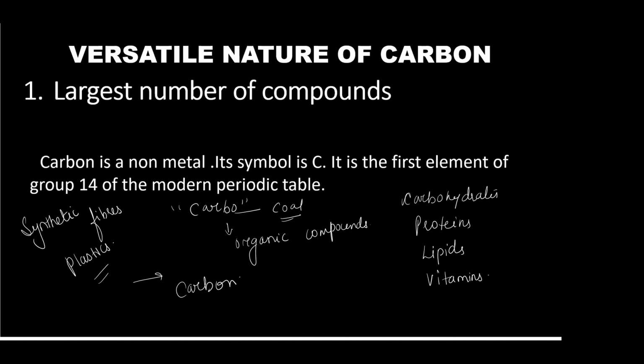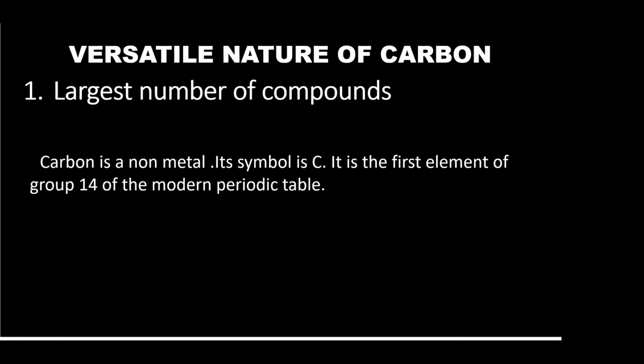Hence, carbon has a very special important property. It makes a large number of compounds. J.J. Berzelius, a scientist, named the compounds derived from living organisms as organic compounds. According to him, the compounds obtained from living organisms are known as organic compounds, and the compounds obtained from non-living sources are called inorganic compounds. So this was told by Berzelius.